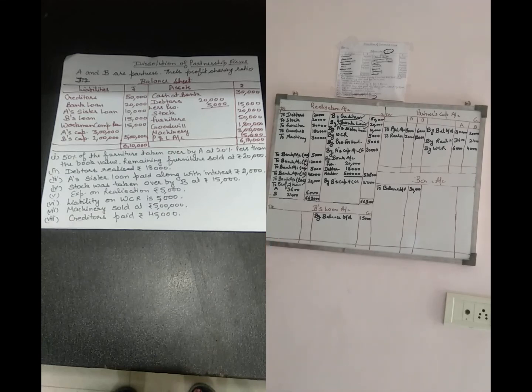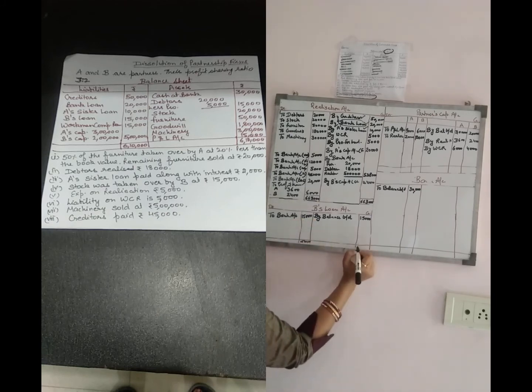Now we have to complete the partner's loan account, B's loan account. So the entry will be B's loan account debit to bank account, payment of loan 15,000. So the account will be closed. Then the partners' capital accounts.